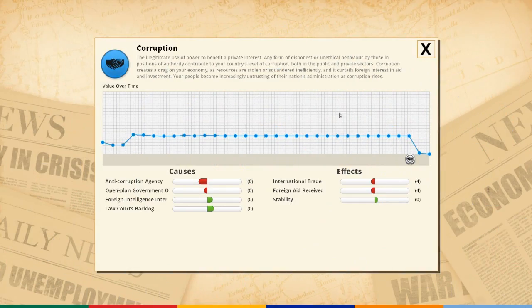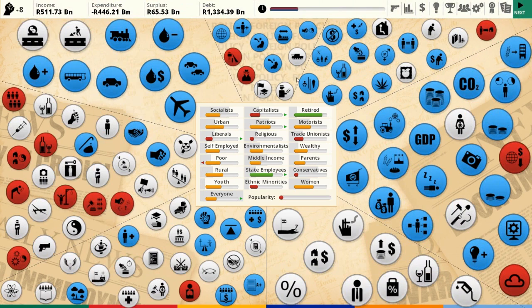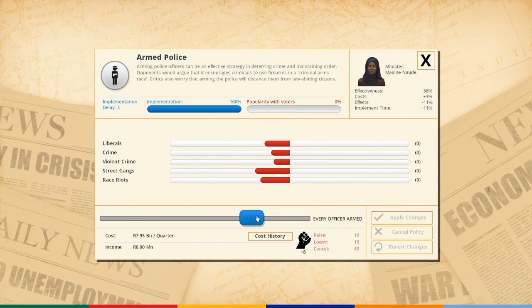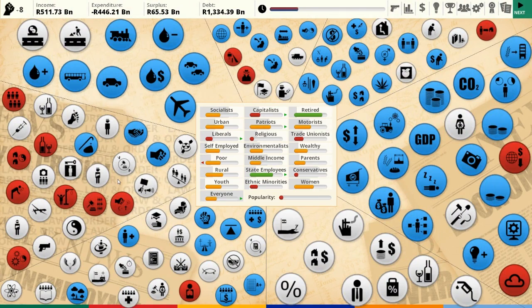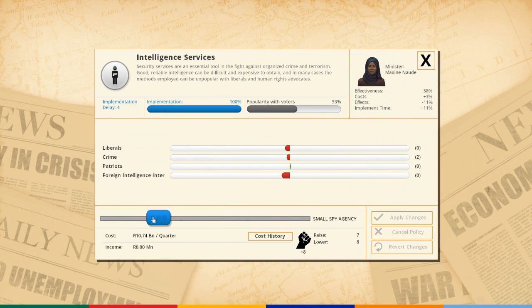Actually, how is corruption doing? It must be... Yes! This is an interesting thing, actually, that I noticed that if I... Oh, no, not that. Got enough armed police. Can never have enough armed police. We don't have much in the way of intelligence services, so we kind of get foreign intelligence sticking their nose in.